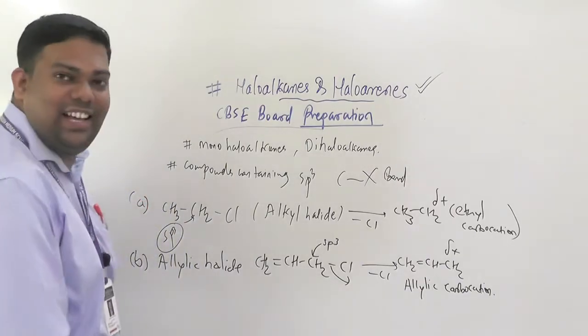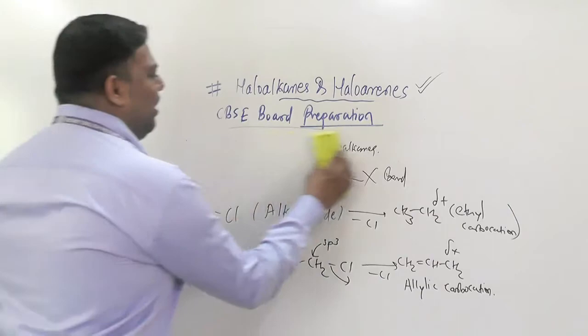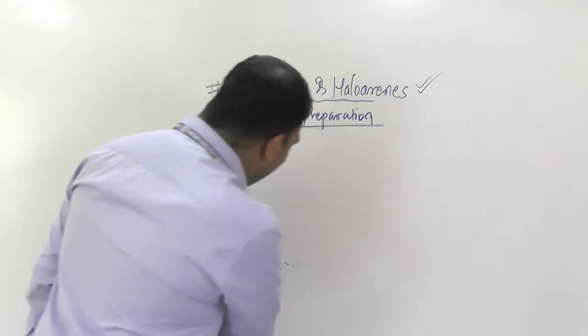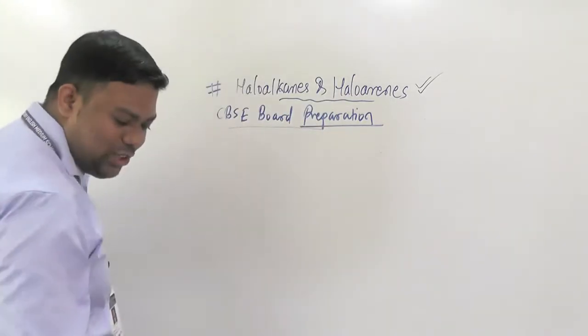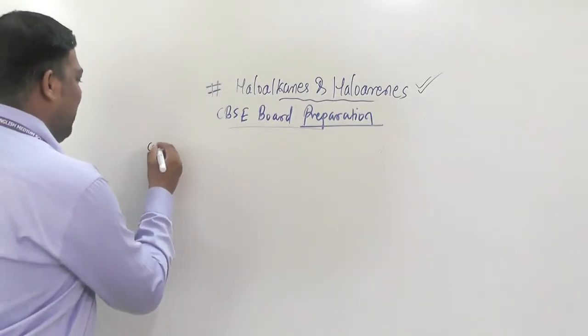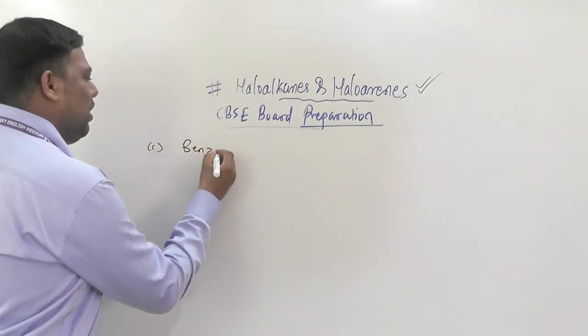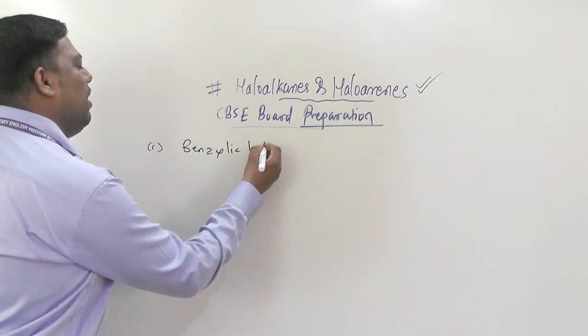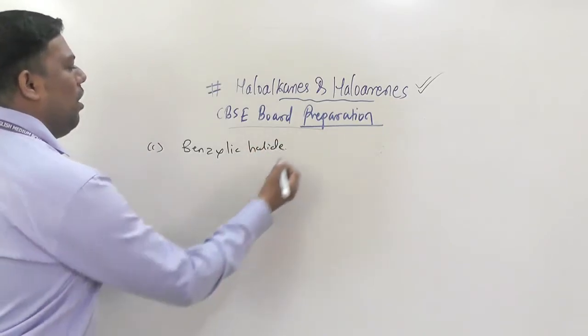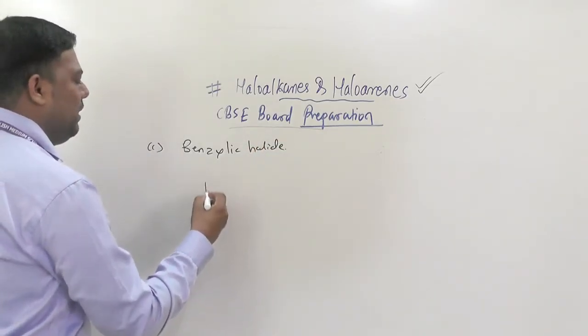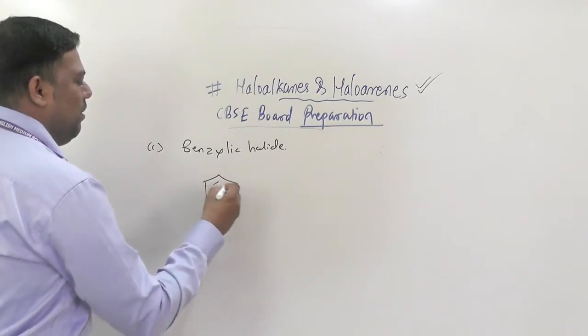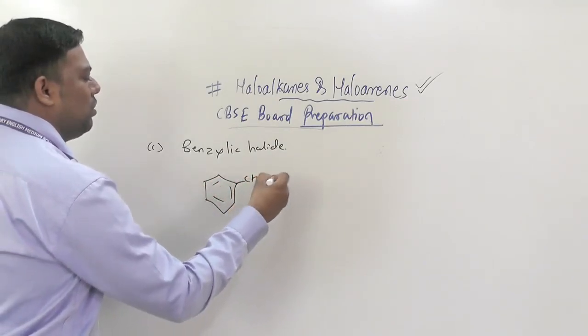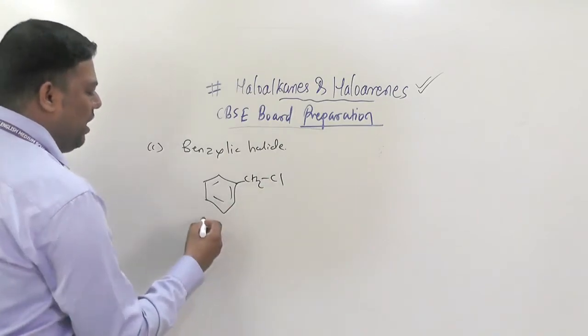These are all allylic. And here I would like to tell you one thing regarding benzylic halide. How can you write benzylic halide? A benzene ring with CH2Cl.